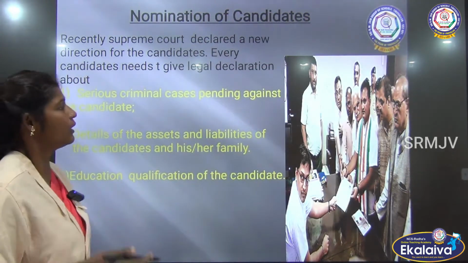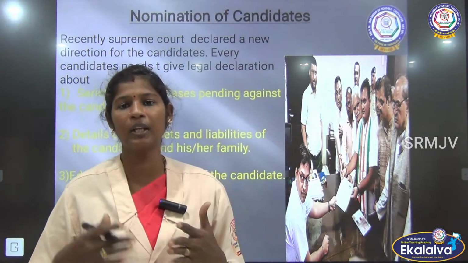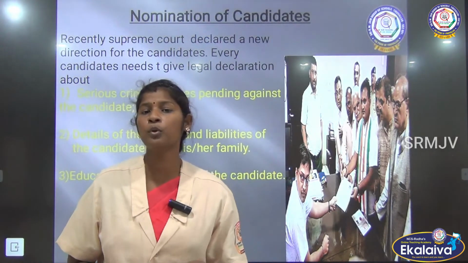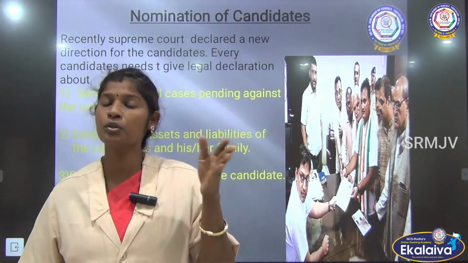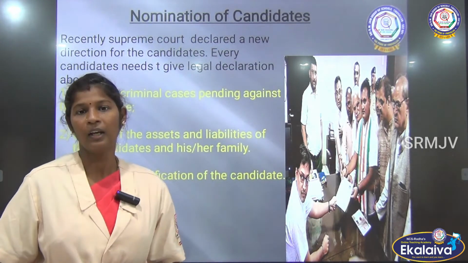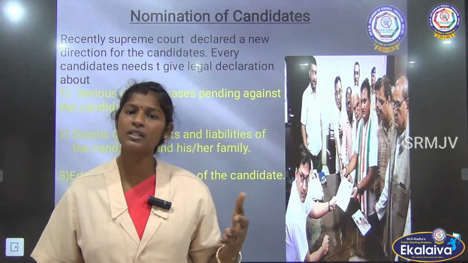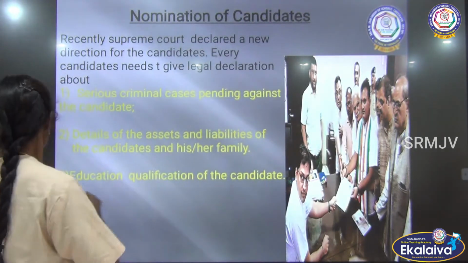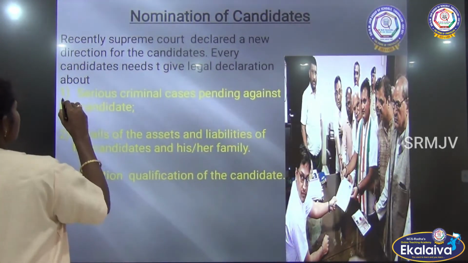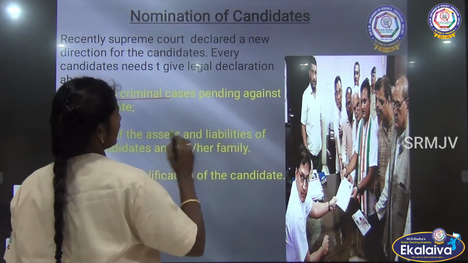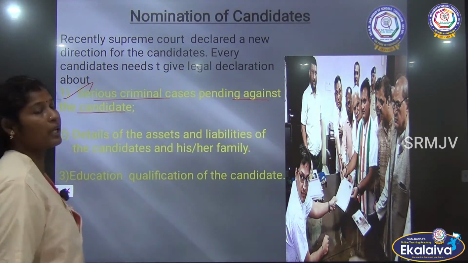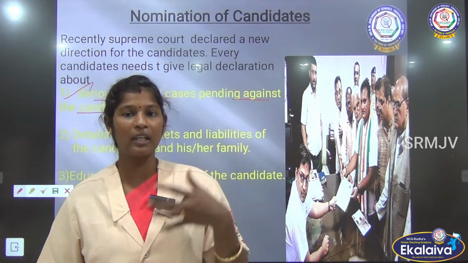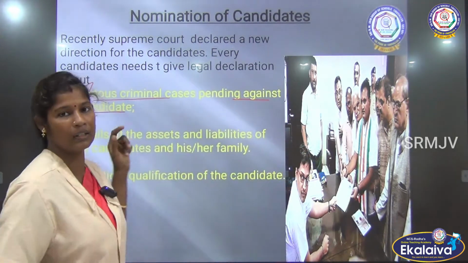In addition to filling the nomination form, the Supreme Court also ordered some directions to the political parties and candidates, and they have to declare something legally. So what are the things they have to declare? The first one is the serious criminal cases pending against the candidate. They have to give additional details, such as whether they have any criminal cases pending against their name or not. They have to declare that.